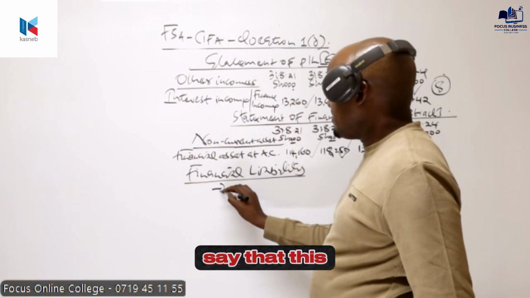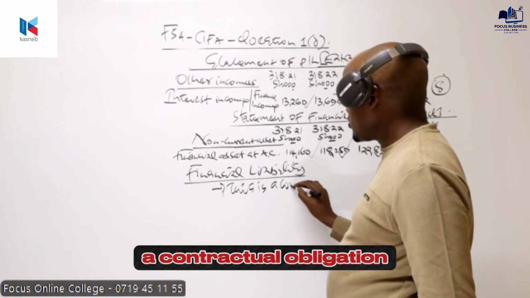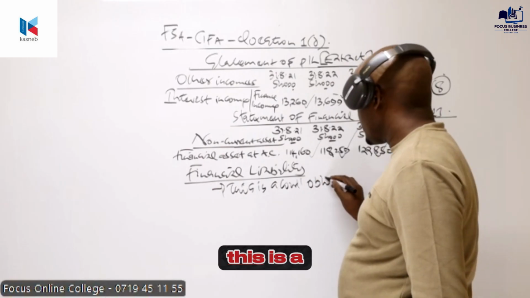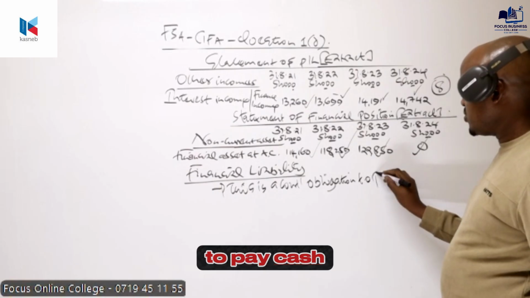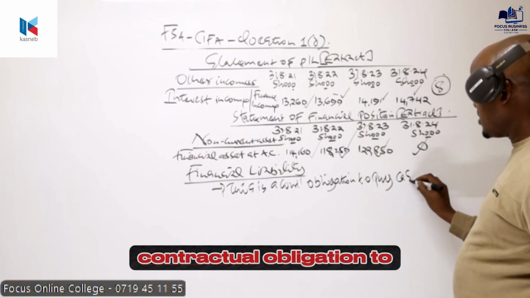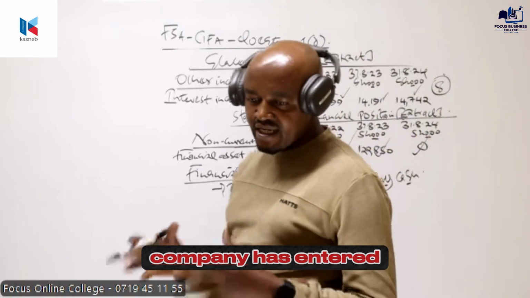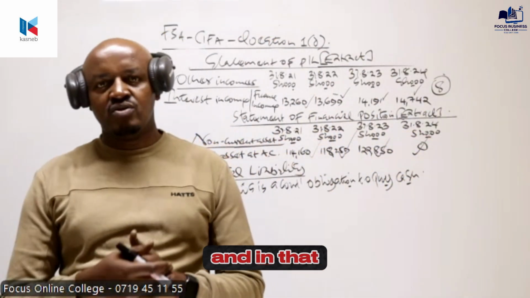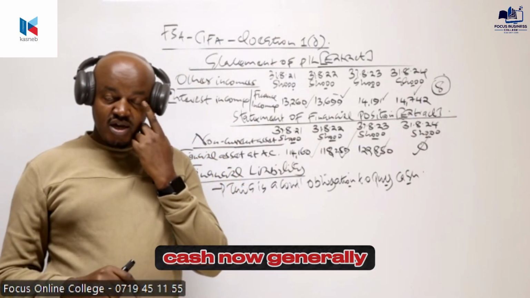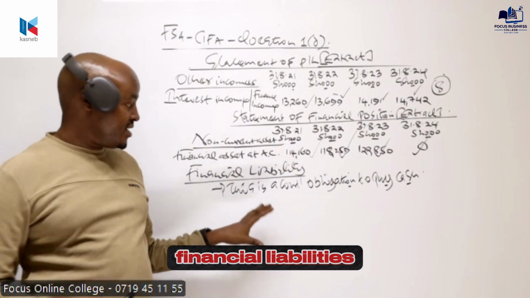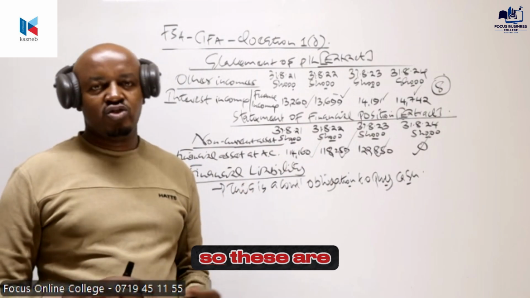A financial liability, basically, we can say that this is a contractual obligation. This is a contractual obligation to do what? To pay cash. So here, an entity or basically a company has entered into a contract, and in that contract, the company has an obligation to pay what? To pay cash. Now, generally, financial liabilities, these are the debt instruments which have been issued by the company.